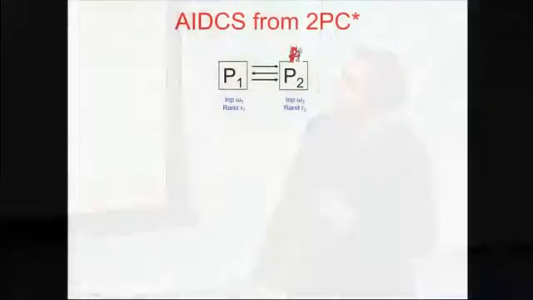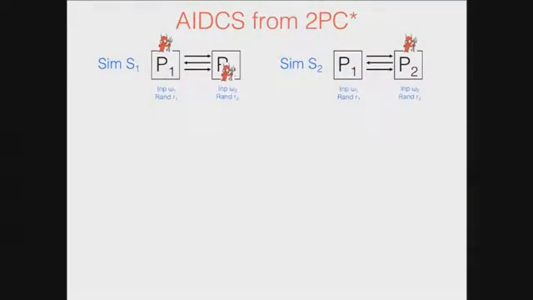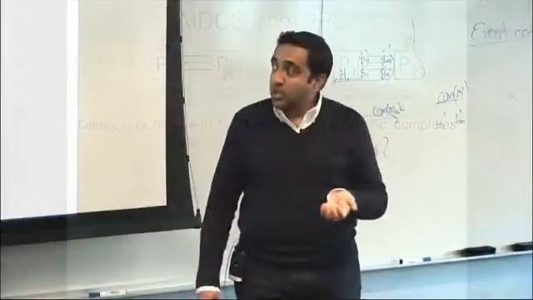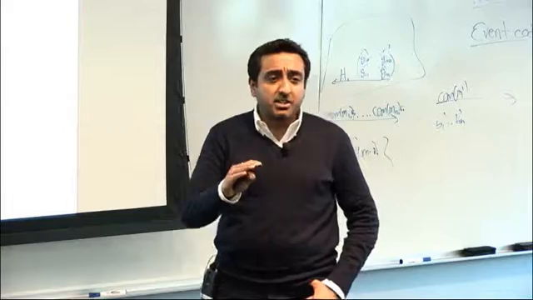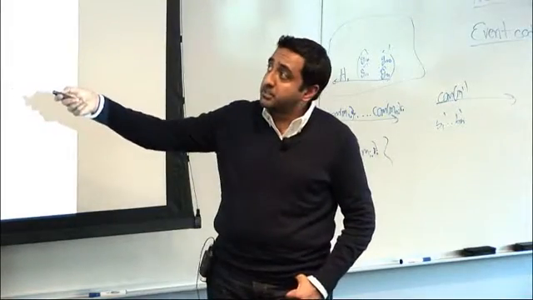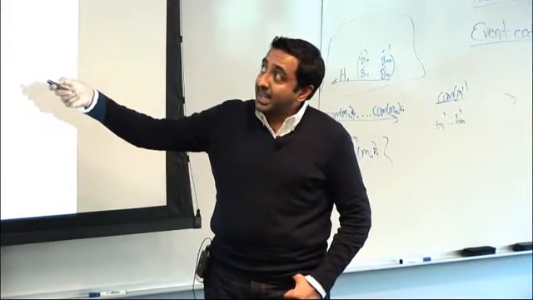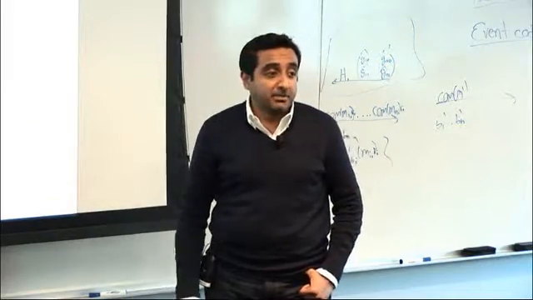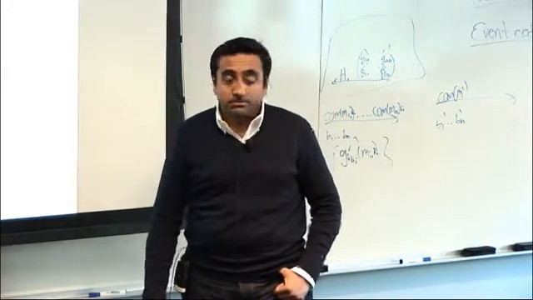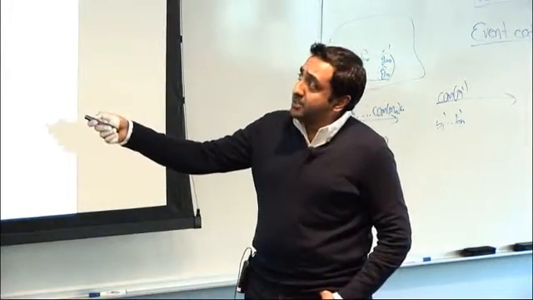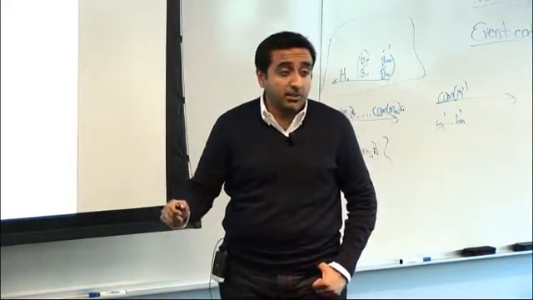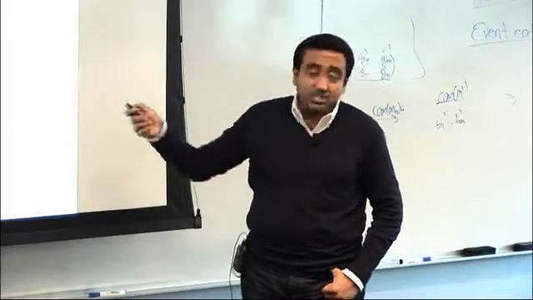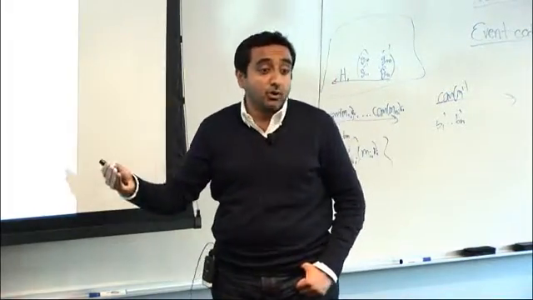Okay? So now, as I mentioned before, all requirements are satisfied by both GMW and Yao. All right, so let me quickly tell you what our AIDCS is. What is the commitment to 0? A commitment to 0 is just going to use our first simulation, not all the way. Remember, our first simulation is a static corruption of P1 and an adaptive corruption of P2. So it just samples random coins W1 for P1 and generates the view, and stops at the end just before it needs to produce the view of P2.